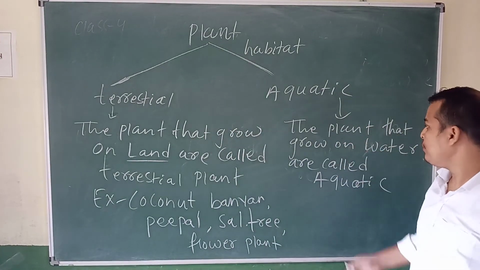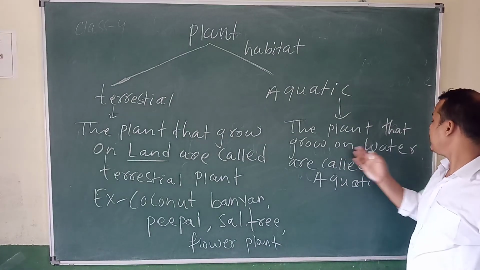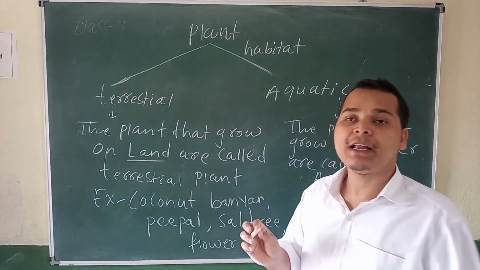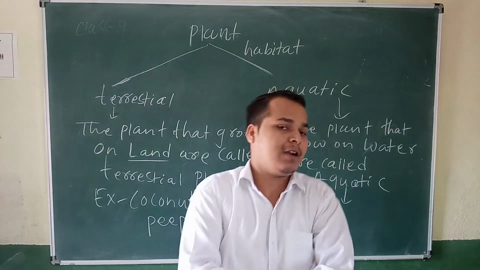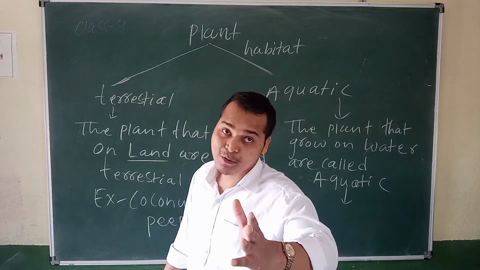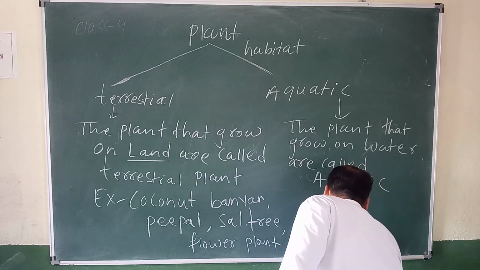Then come to the aquatic plant. The plant that grows on the water is called an aquatic plant. Tell me the names of two plants which grow on the water. Lotus, your national flower. Then lily.